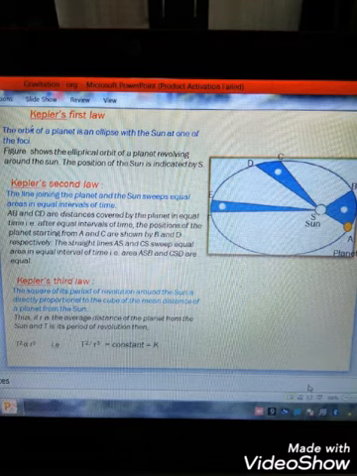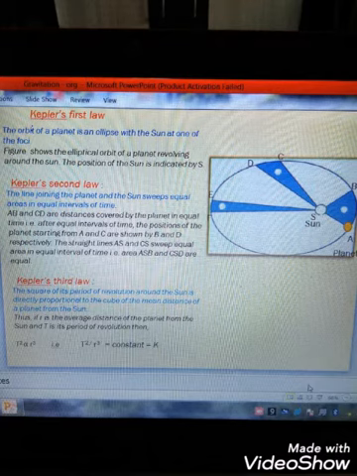Kepler's second law: the line joining the planet and the sun sweeps equal area in equal intervals of time. Suppose AB and CD are distances covered by the planet in equal time. That is, after equal intervals of time, the position of the planet starting from A and C are shown by B and D respectively. The straight lines AS and CS sweep equal area in equal interval of time. That is, areas ASB and CSD are equal.